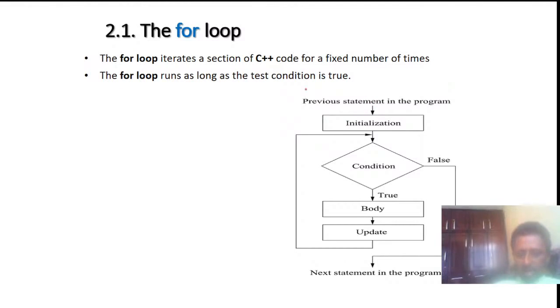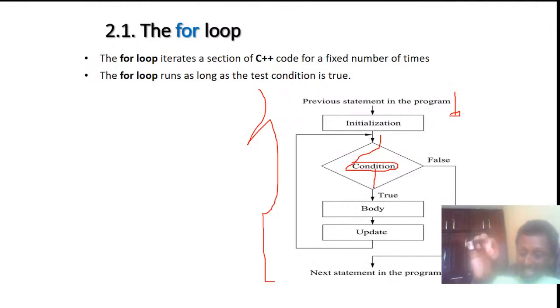For example, as you see in this block diagram for the for loop expression, the previous statements in the program may be above this. From this line there may be initialization of some variables, and this is the condition that you want to check. If this condition is true, or satisfies the given condition, then the code under that block of braces is executed, and it updates some variable found under this condition.